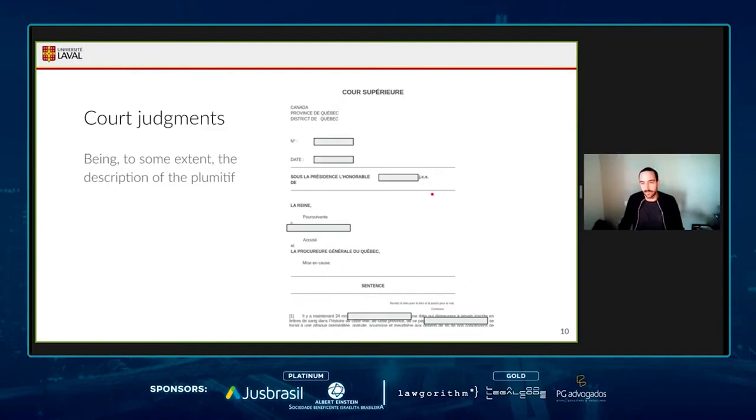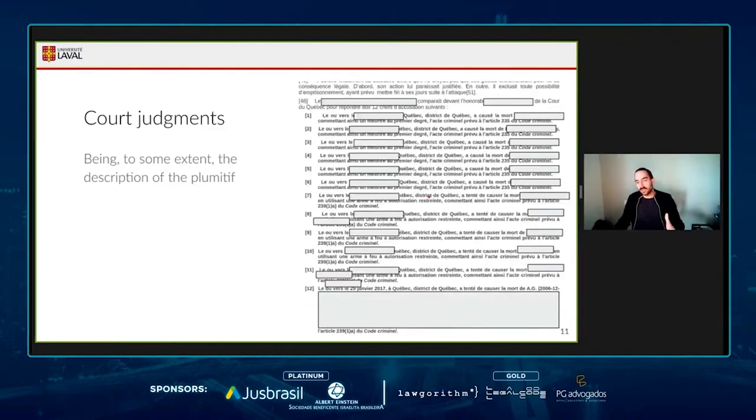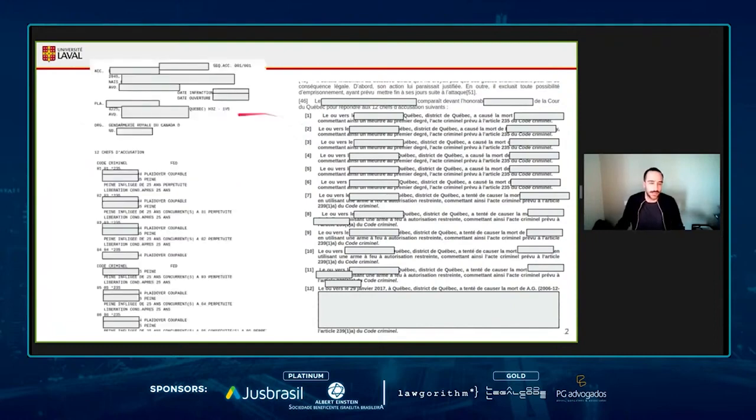We have several pages, and within these pages we have, at some places, references to the accusations, the verdicts, the pleas, and the sentences. So we can create a mapping between the different sections of the Plumitif and, for example, the paragraphs within the associated judgments. The idea is to create these associations for every accusation.